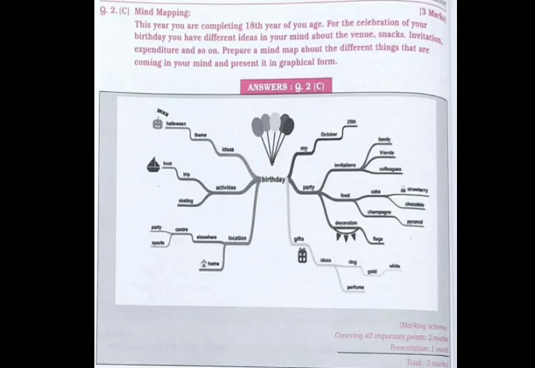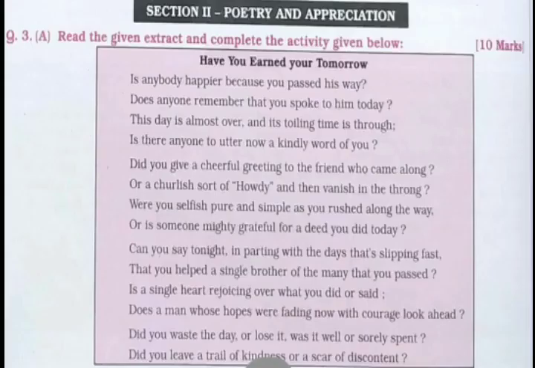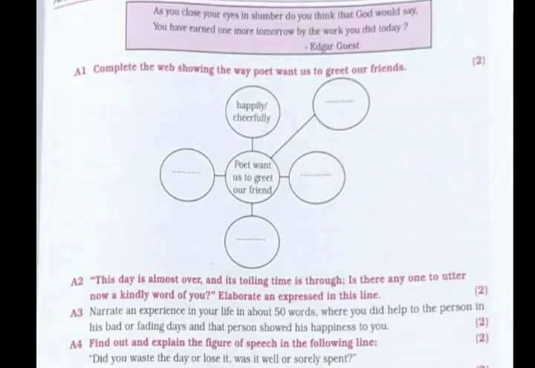You can see the marking scheme, that is covering all points, is given 2 marks and presentation is given 1 mark. Next will be your section number 2, that is poetry and appreciation, and your question number 3 you can see is about read the given extract and complete the activity given below, which carries 10 marks. That means the activity regarding the poem. Here you will get a seen extract from a poem of about 10 to 15 lines. You will get 5 questions here. Each question will carry 2 marks.